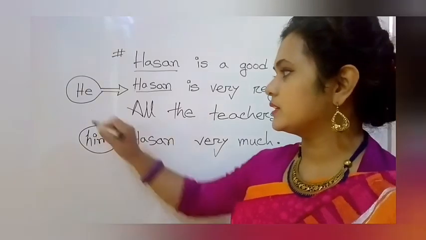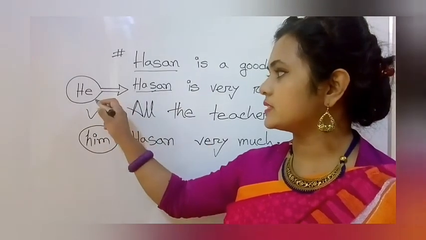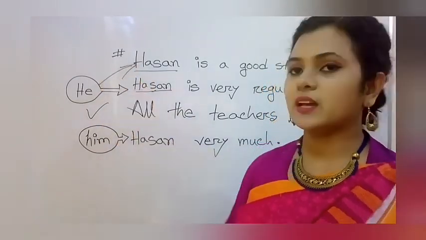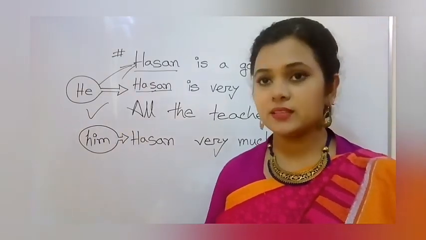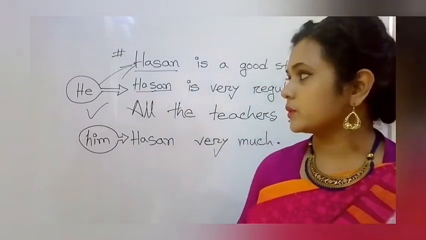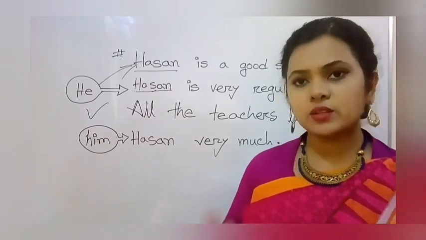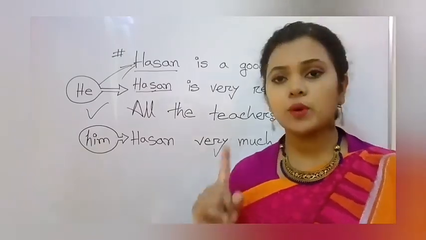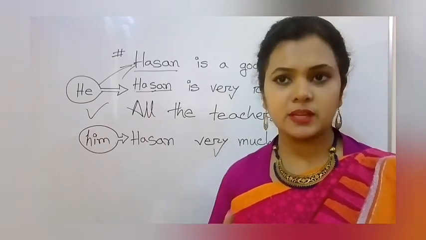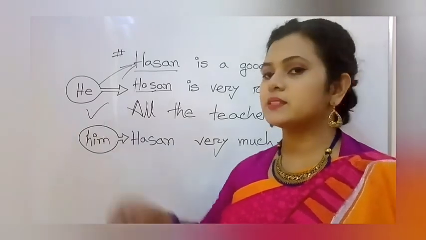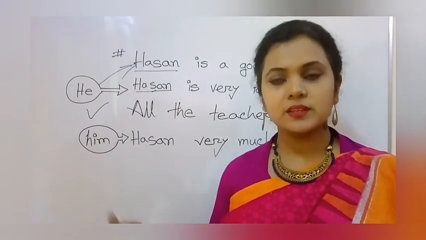Here I have used he instead of using Hassan again. Why have I used he? Because it's a pronoun which is replacing the noun Hassan. And why only he? Why not she? Because Hassan is a name of a man or a boy. For a man or a boy, he is the proper pronoun. And why not they? Because Hassan is only one person's name. If I used they, then I would be wrong. So for singular number, for singular subject, he is the proper pronoun, which is singular in number and masculine in gender as well.